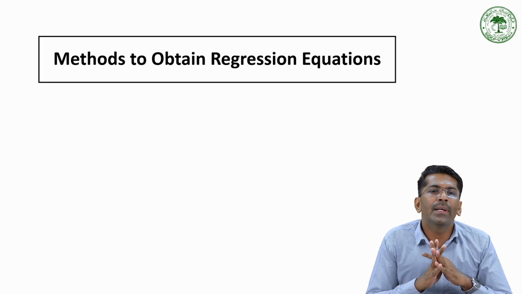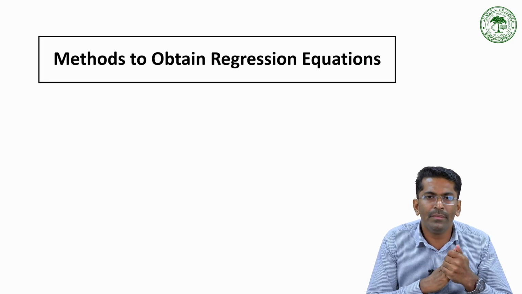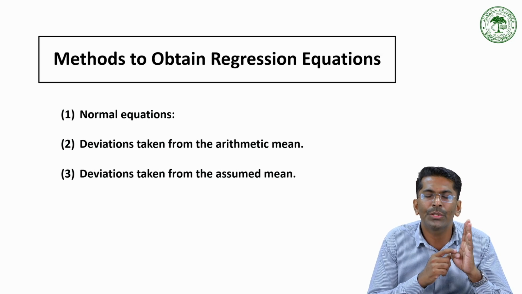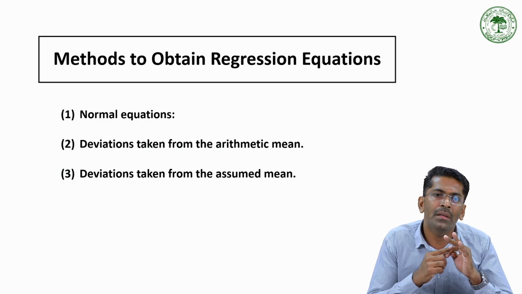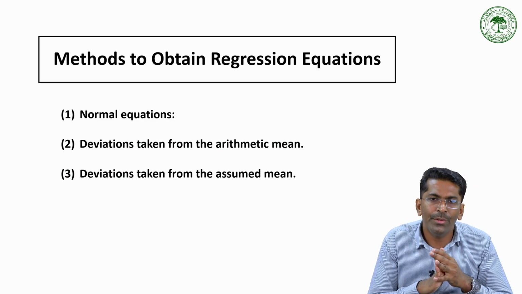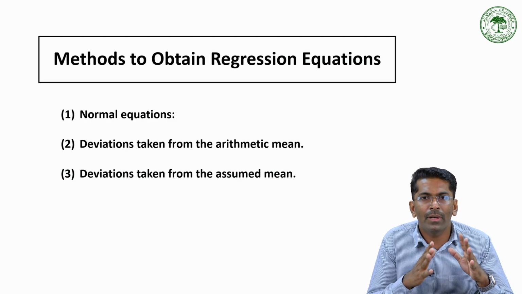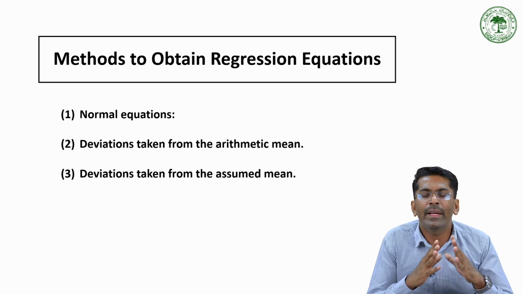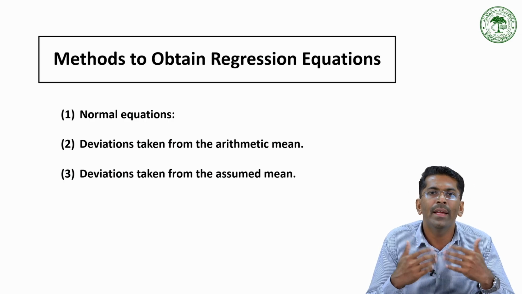Now we have methods to obtain the regression equation. We have different methods: normal equations, or we can derive the equation from deviations taken from the arithmetic mean, or deviations taken from the assumed mean. The line of regression is the foundation for all regression analysis. These methods for obtaining the regression equation we will explain in the next lecture.